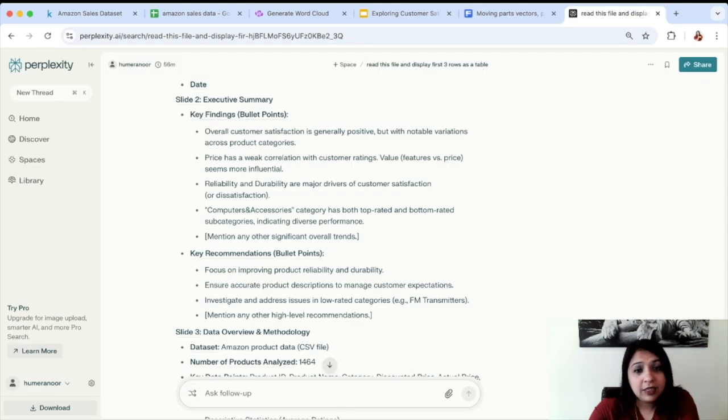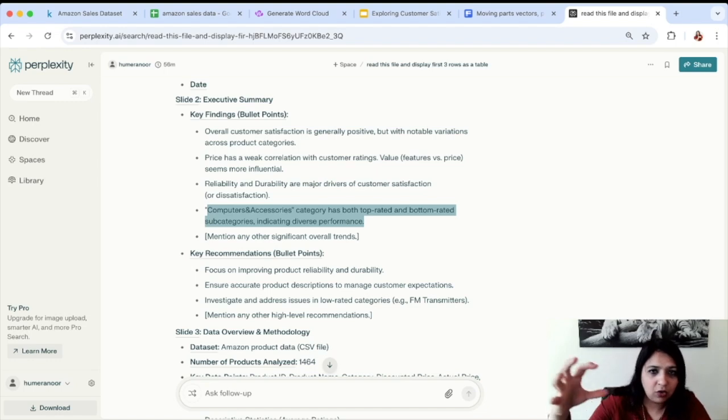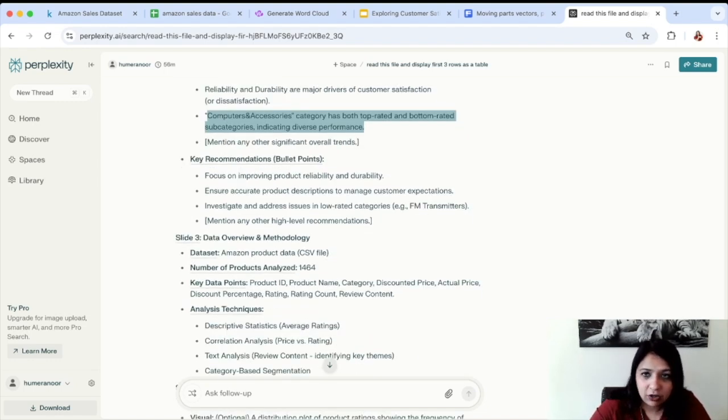Next, reliability and durability are major drivers of customer satisfaction or dissatisfaction. Okay, good to know. Computers and accessories category has both top rated and bottom rated subcategories, indicating diverse performance. This is not directly related to what we identified, but this could be something that we can explore further. And then if there were any other significant trends, so this is also guiding us. Key recommendations and next steps.